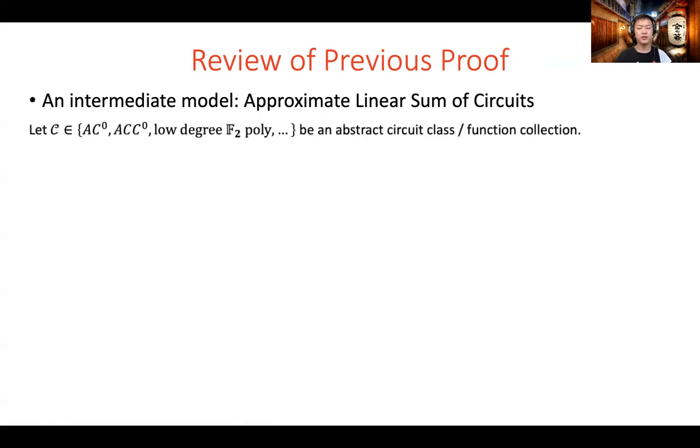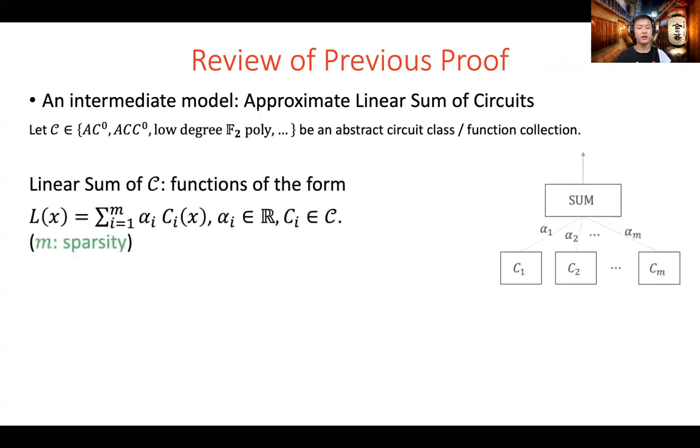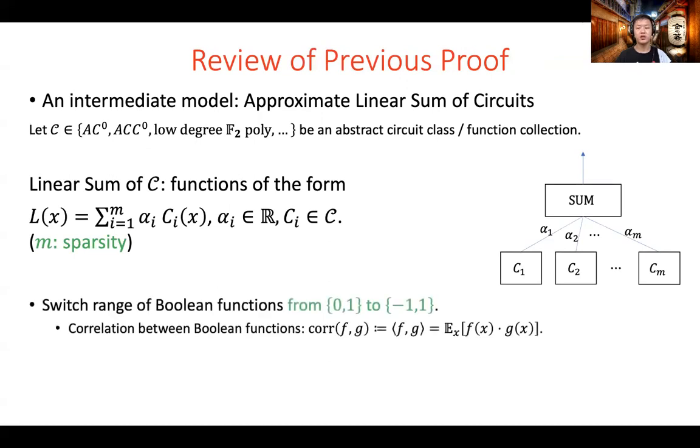First, fix capital C to be an abstract circuit class or function collection. A function L is called a linear sum of C if it can be written as a linear combination of many capital C circuits. The number of capital C circuits is called the sparsity of L. The output of such a circuit is in general a real value and not Boolean, but we can still study how well it can approximate a Boolean function in the following sense.